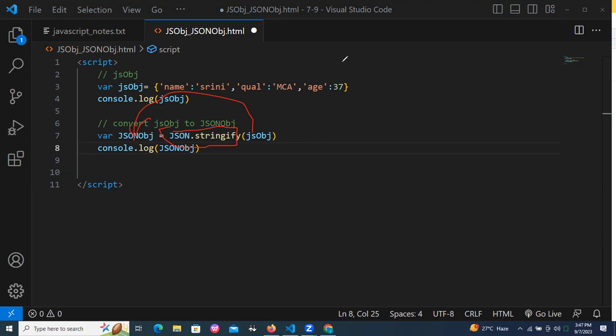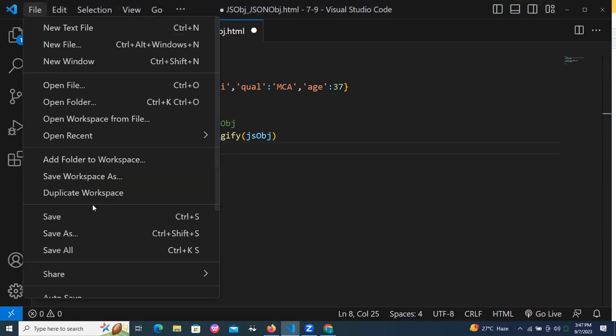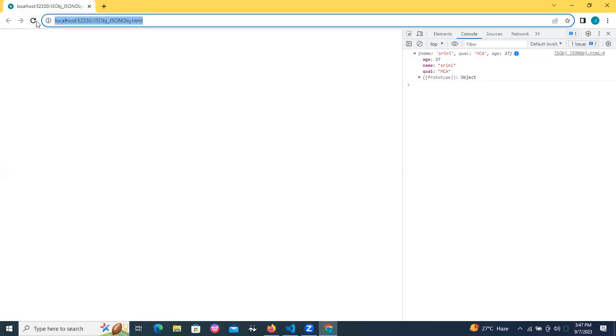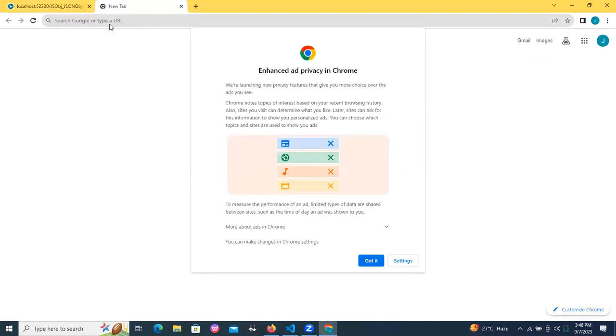Fine. Let me open the console. Before going to the console, save the file and go to your console now. Refresh the browser, and you will have two consoles now. One console is your JavaScript object, one console is your JSON object. Let me copy the JSON and validate it. How to validate JSON, sir? JSONlint.com. I want to check if it is properly converted to JSON or not.